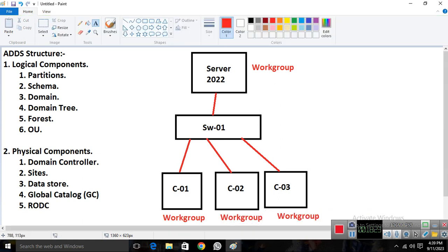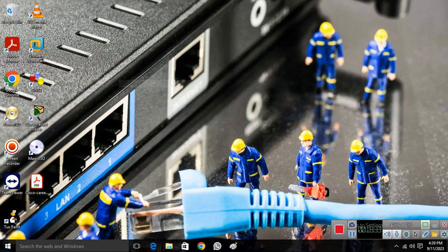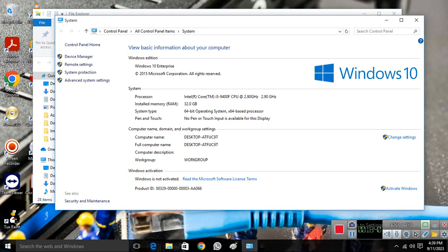By default, all the servers and the clients are working in a workgroup. I'll show you. If I minimize this and show you my system, I already installed Windows 10 Enterprise, and if I go to properties you can see that by default it works in a workgroup. It's a Windows 10 machine, and by default it's working in a workgroup network.